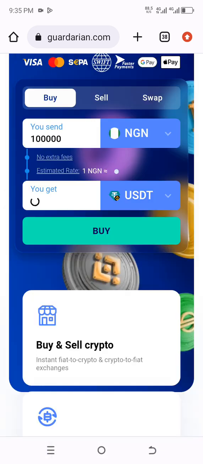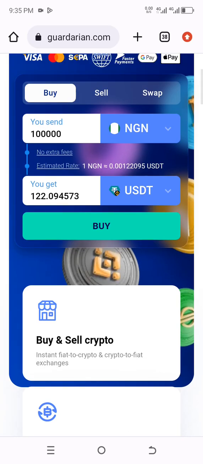So I'm taking this USDT. Let's see what I'll have. Wow, I'm going to secure 122 USDT on this very platform with my 100,000. On this very place, you can see what exactly you are going to get when you use 100,000 USDT. You're going to get 122. Wow, this is going to be an amazing profit, a very huge profit for us all.